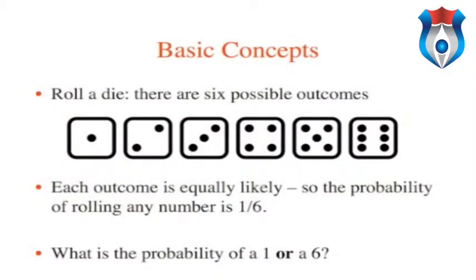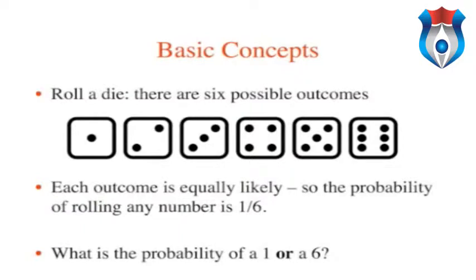If you roll a fair six-sided die, there are 6 possible outcomes, and each of these outcomes is equally likely. A 6 is as likely to come up as a 3, and the same goes for the other 4 sides of the die. So what is the probability that a 1 will come up? Since there are 6 possible outcomes, the probability is 1/6.